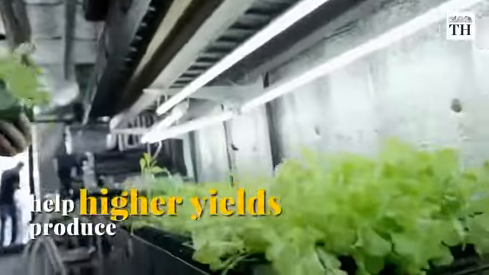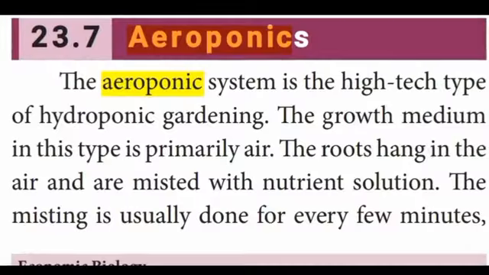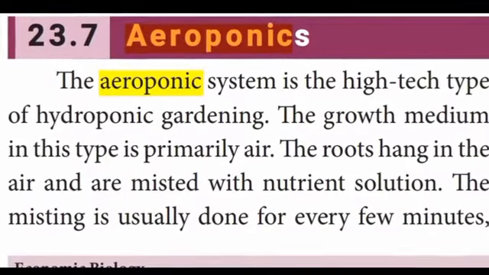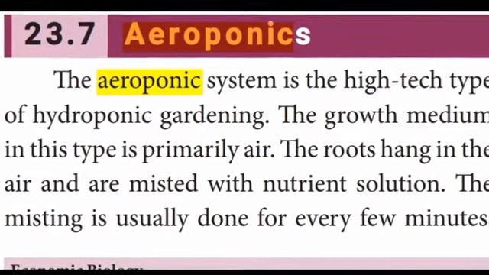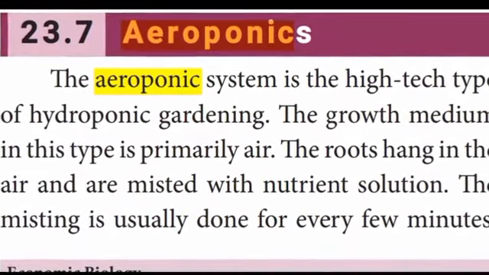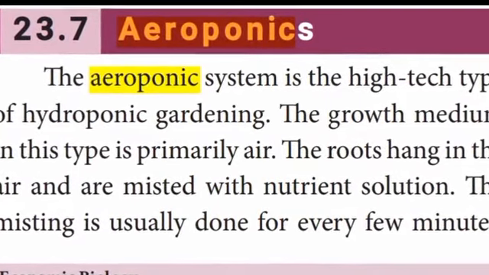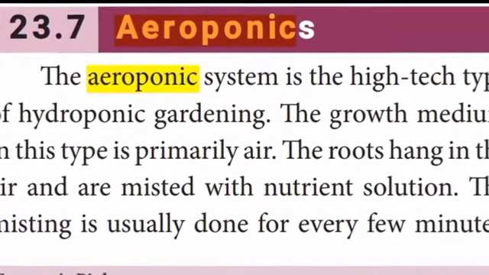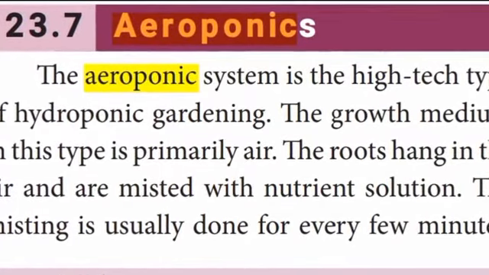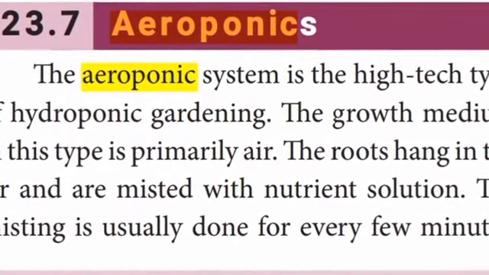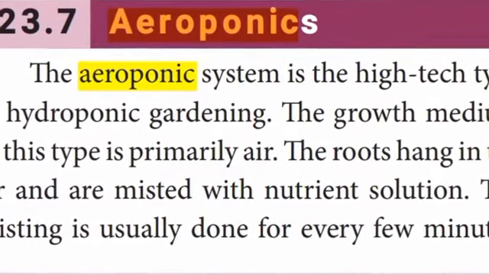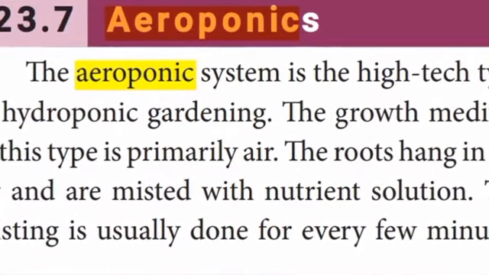Okay children, the next one is aeroponics. The aeroponic system is a high tech form of hydroponic gardening. The growth medium in this type is primarily air. The roots hang in the air and are misted with a nutrient solution. The misting is usually done every few minutes.